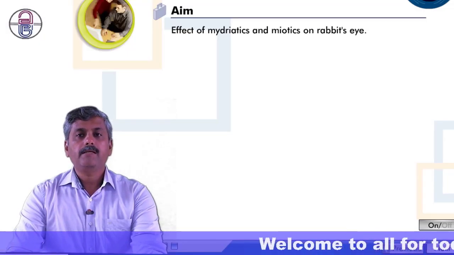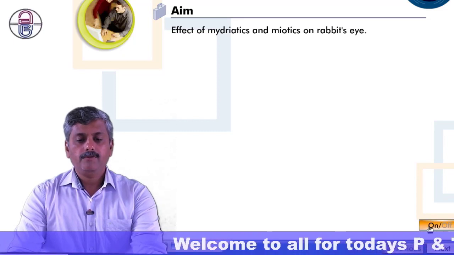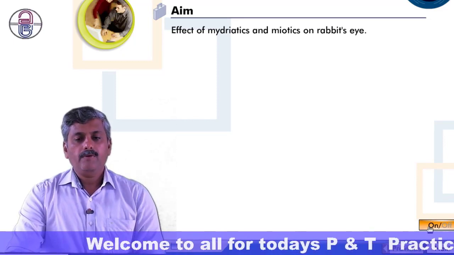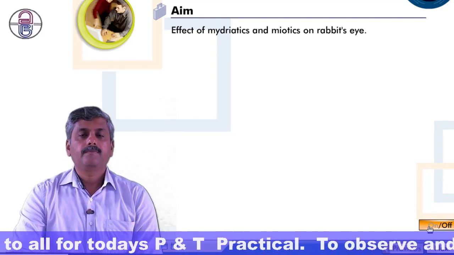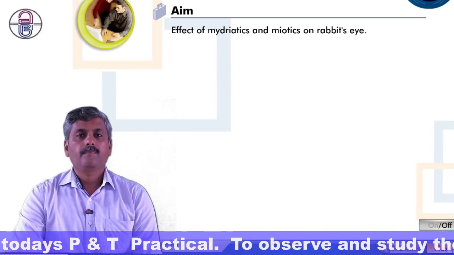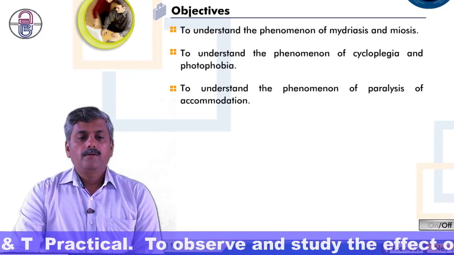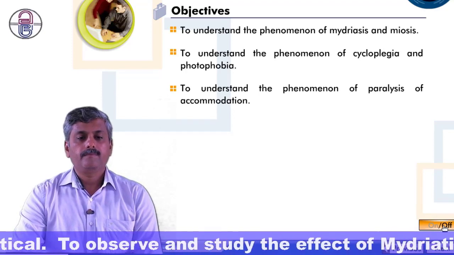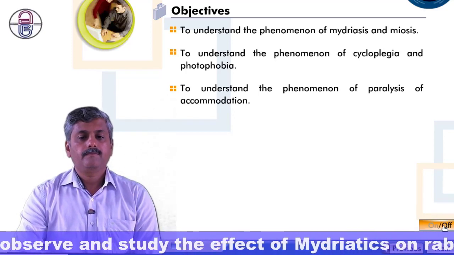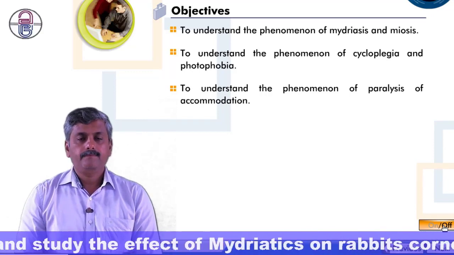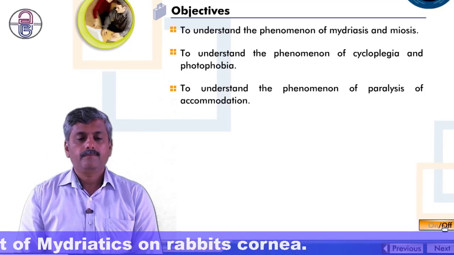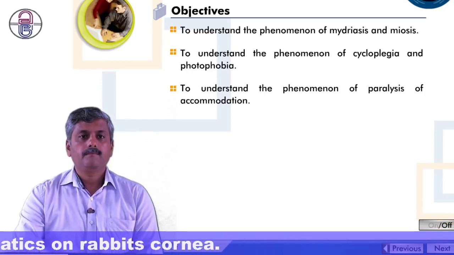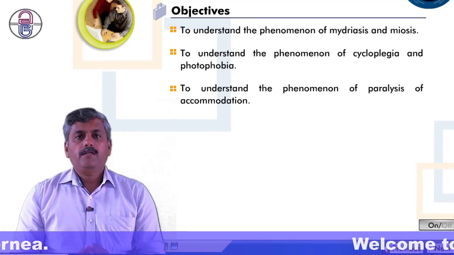The aim of this experiment is to study the effect of mydriatics and miotics on rabbit's eye. Objectives of this experiment are to understand the phenomenon of mydriasis and miosis, to understand the phenomenon of cycloplegia and photophobia, and to understand the phenomenon of paralysis of accommodation. So this is the main objective of today's experiment.